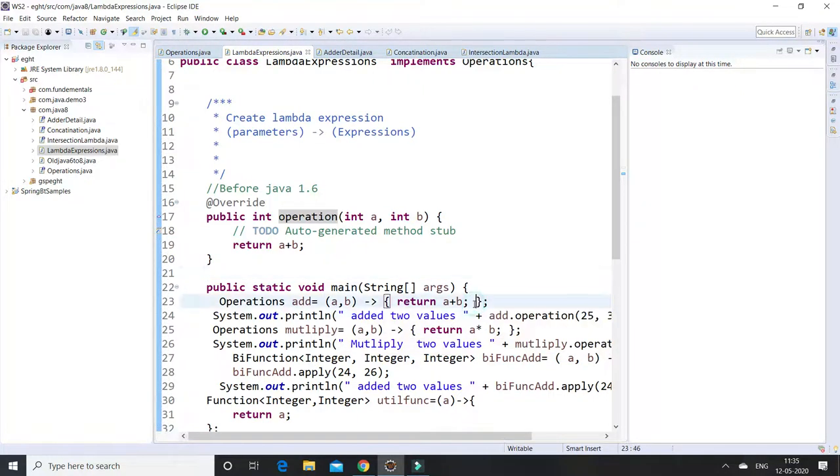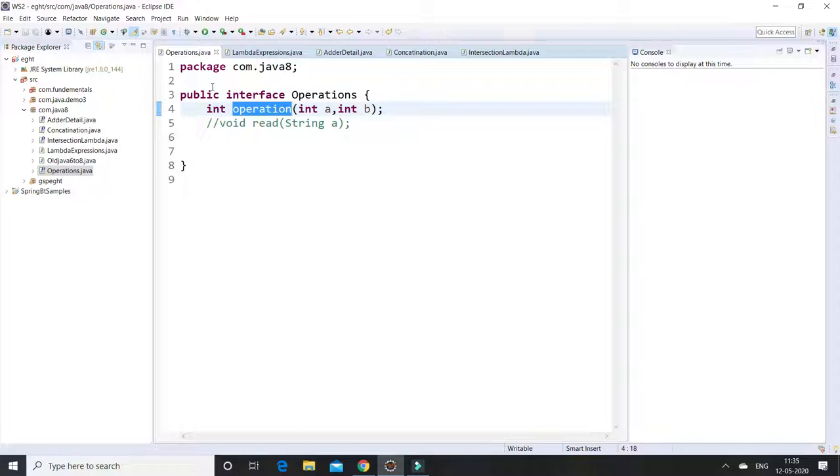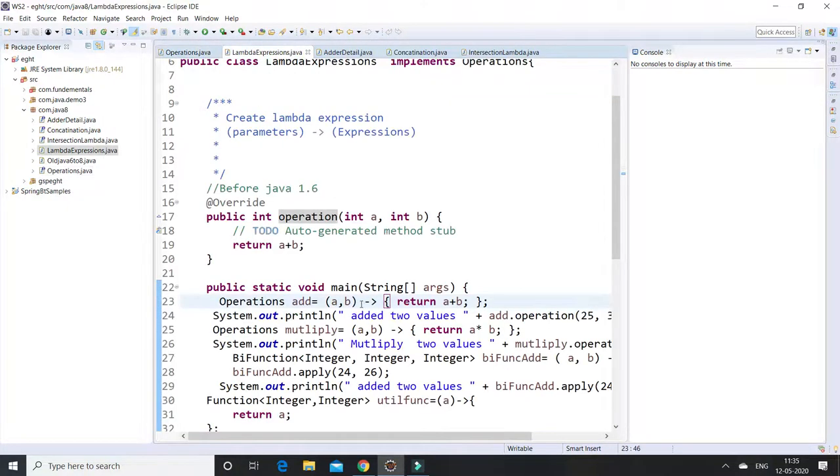So what is the Operation interface? This is a functional interface, right? Because it contains only one abstract method, this operation method taking two int parameters. So we need to specify the data type here. This is one way we pass the parameters as well as provide the expressions.